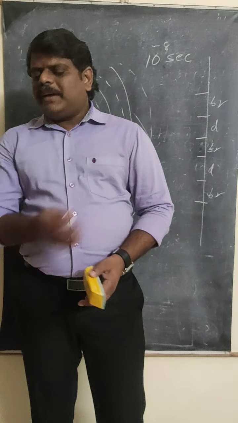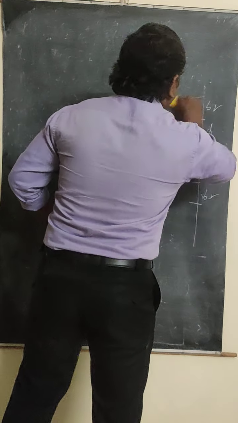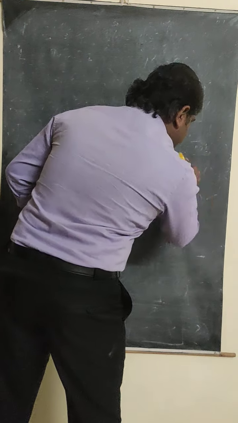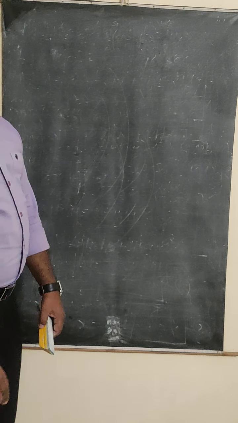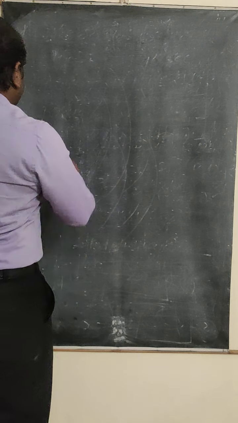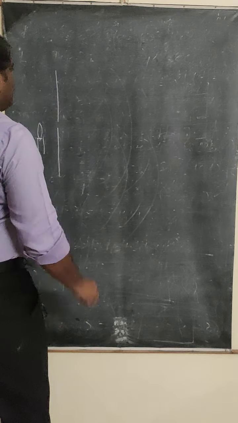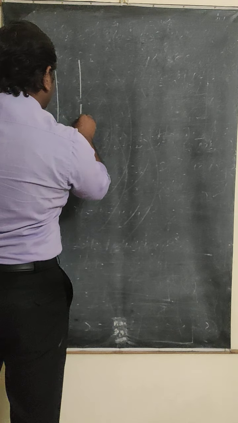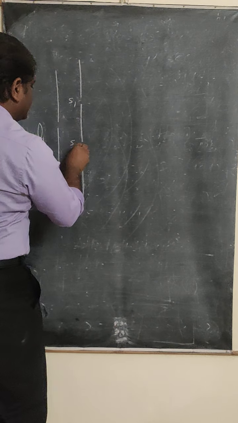If you understand that concept, I am going to draw the diagram in another pattern that will clearly explain why the phase difference takes place and why the bright bands and dark bands are produced. To understand that, I am going to take the ray diagram here, not the wave pattern. Let us say this is the candle. In front of the candle I am going to arrange a single slit. After that I am going to arrange two slits over here. One is the S1 slit and the other is the S2 slit.